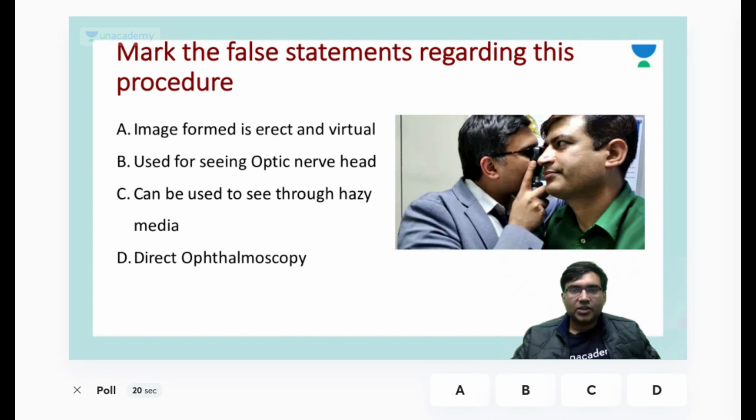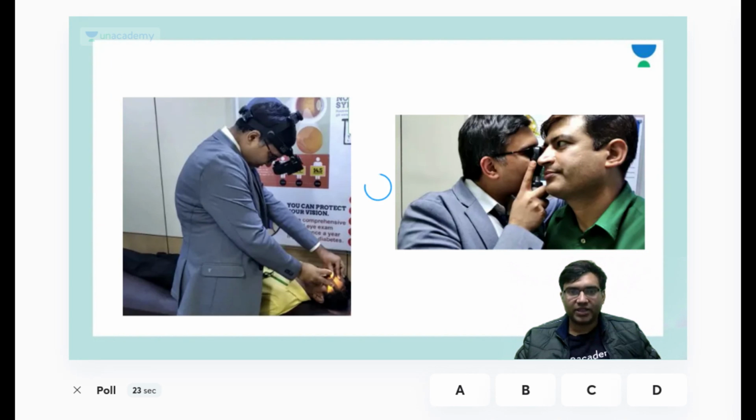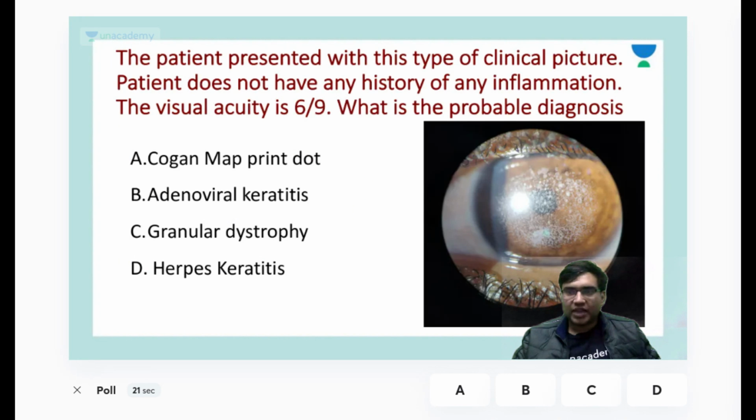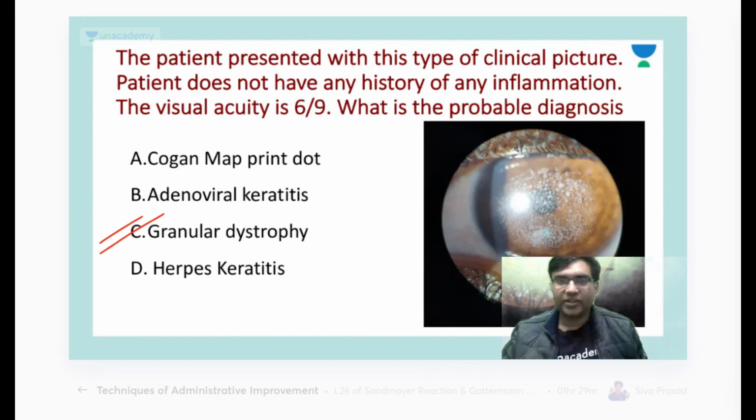Let's move to the next question. Mark the false statement regarding the procedure that is going on. Is the pole visible? Okay. So absolutely, it cannot see through the hazy media. You need an indirect ophthalmoscopy. Okay. So the last question was this one. So what is your diagnosis here? So absolutely, this was a patient of granular dystrophy.